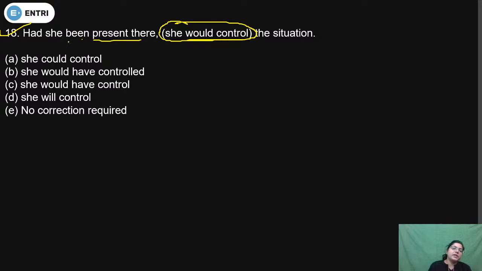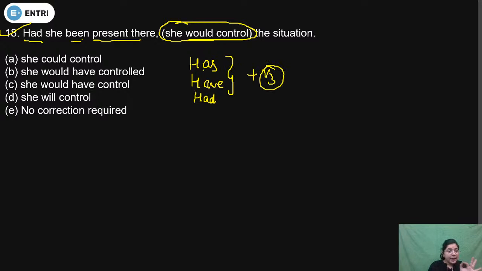So remember students one thing, had been present there, because whenever in English grammar has, have or had are given, then we always use the third form of the verb. So after had been is given in a correct form.